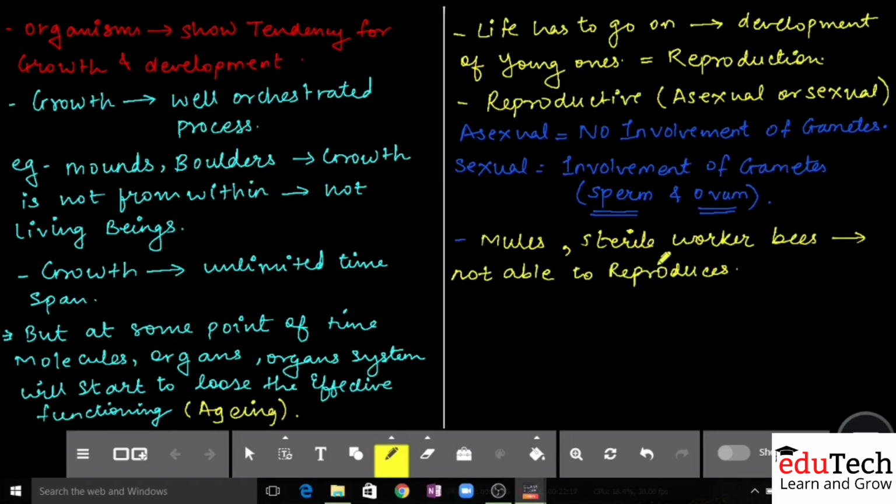What is a mule? हिंदी में आप उसको खच्चर बोलते हो, where there is a cross. Mules are basically a cross between a donkey and a horse. This is a mule, and I hope you must be knowing honey bees. So the worker bees are the ones which are sterile. They are not able to reproduce.